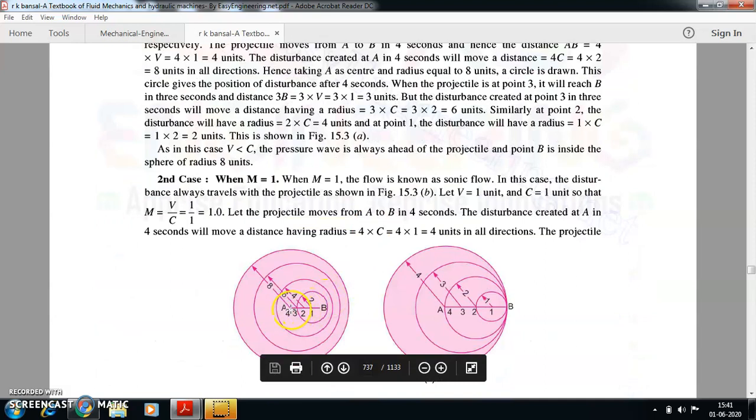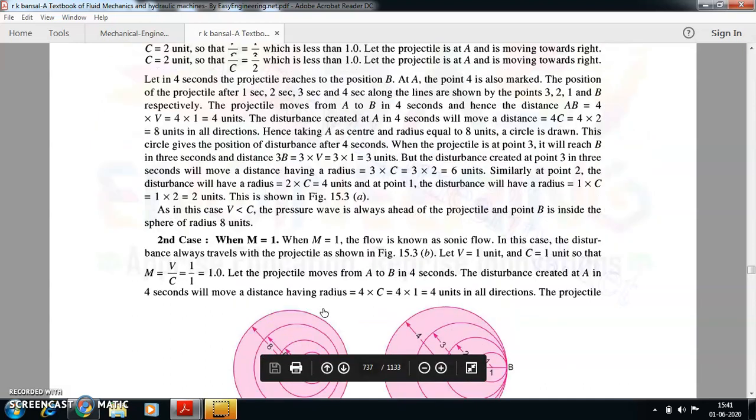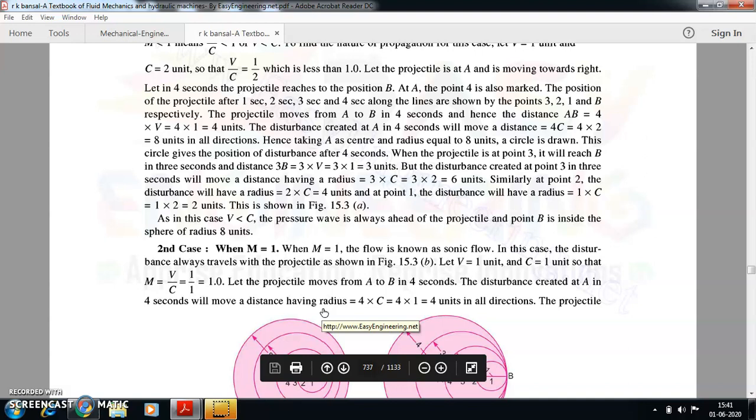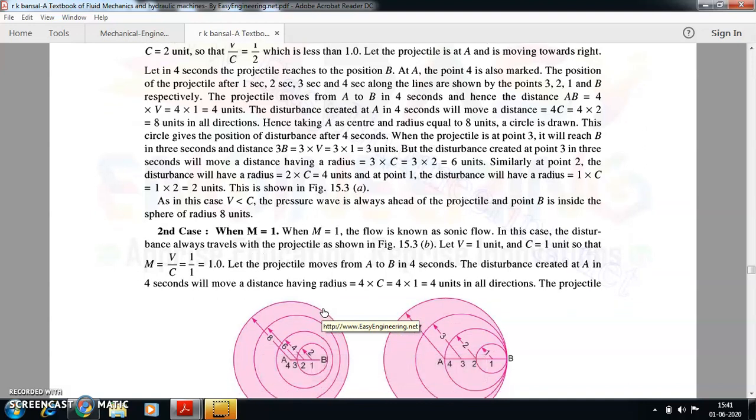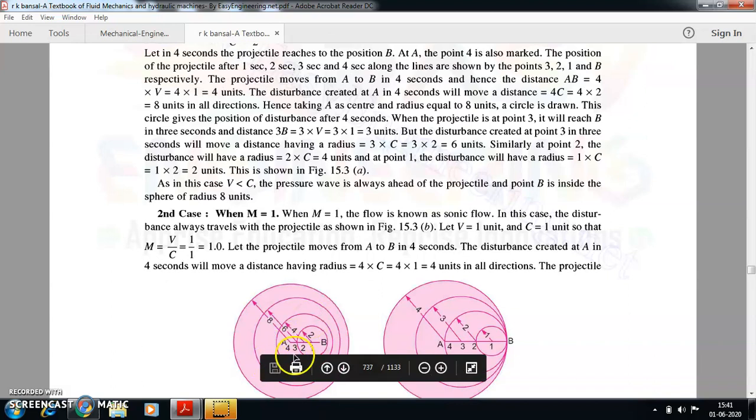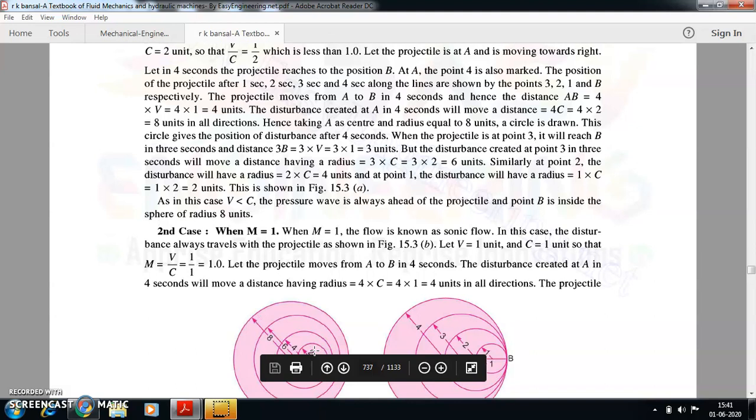Just imagine a straight line here. Point A is the initial position and point B is the final position of the projectile, which is moving from point A to point B. You have four different points marked here: 4, 3, 2 and 1. These are position points, the position of the projectile after 1 second, 2 seconds, 3 seconds and 4 seconds along this straight line.